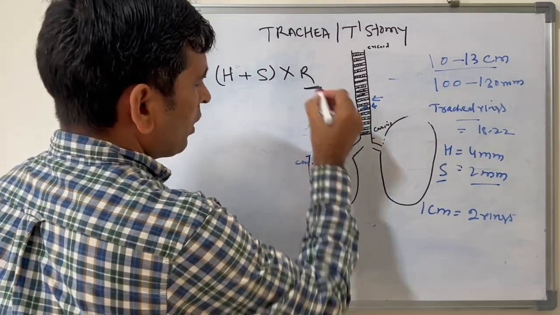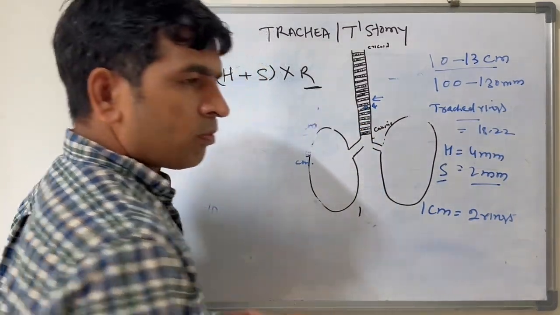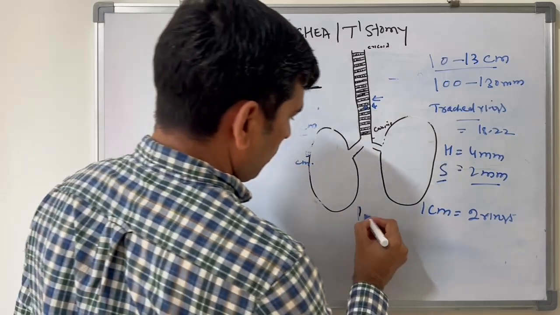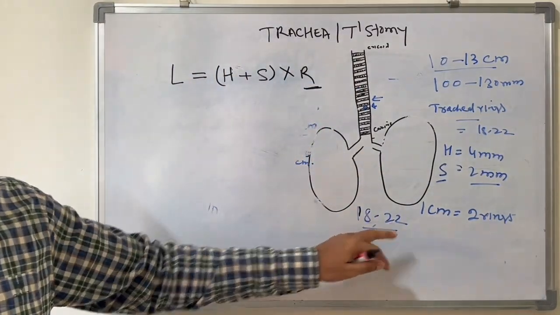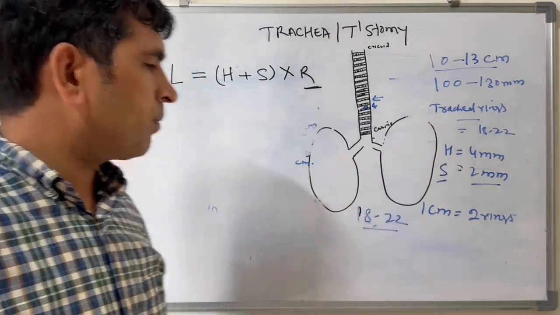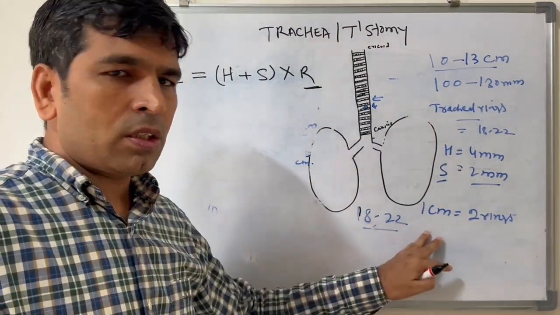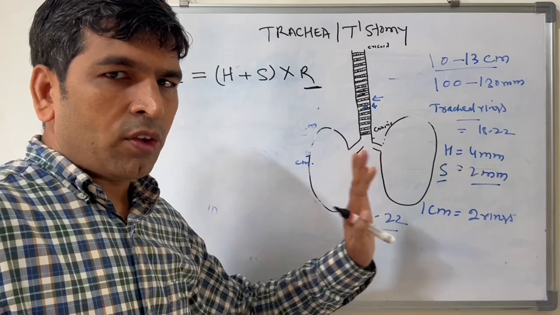This number of rings is almost constant from newborn to adult. It's always constant, about 18 to 22 rings, in a newborn as well as at 100 years of age.